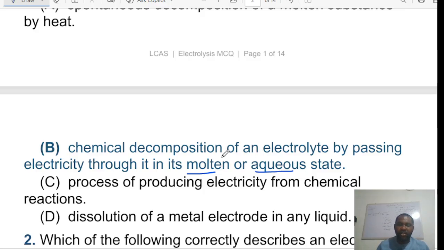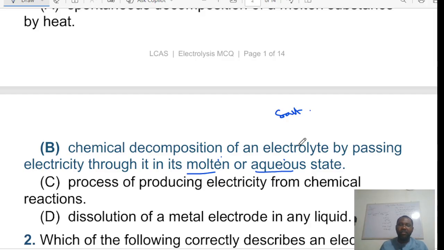Now the difference between molten and aqueous: molten simply means you melt it. For example, you can heat a salt to a particular temperature until it melts. It becomes liquid metal. The picture on my head is smelting of iron. If you have ever seen where iron is being melted until it becomes very hot and flowing like a liquid, that's what molten is.